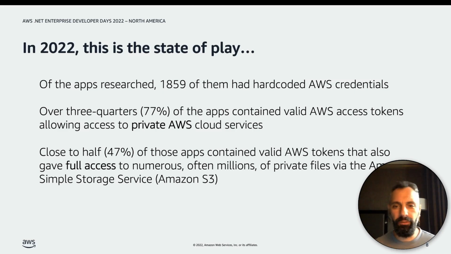Once somebody gets hold of your resources, then they can use that as a launch platform for other attacks. And then over 47% of them had valid access tokens to private S3 accounts with millions of private files. These files are not related to your application, but exist in the same S3 bucket. Now, this is bad practice, and I wouldn't say that this is right, but this is something that can actually happen. So there you go. We are at fault as well.